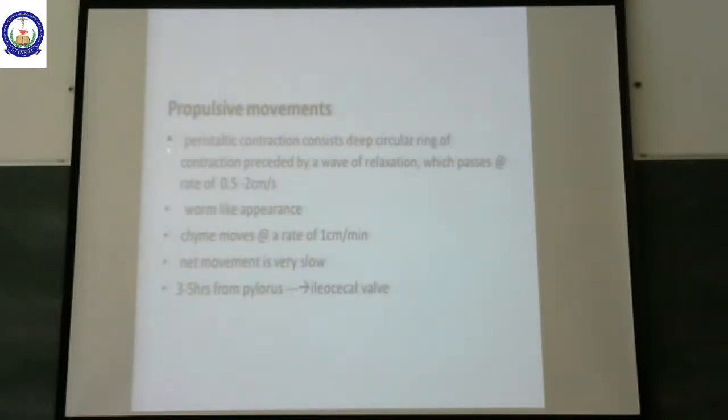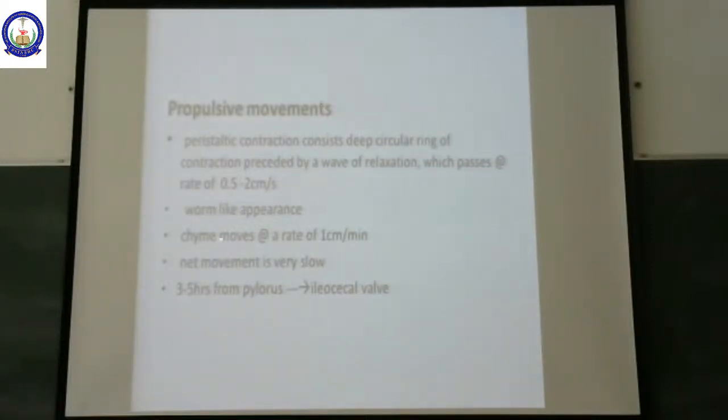Now, propulsive movement or peristaltic contraction consists of a deep circular ring of contraction, which is preceded by a wave of relaxation that passes at a rate of 0.5 to 2 centimeters per second. When you look at the propulsive movements or the peristaltic wave, it looks like a worm. So, it has a worm-like appearance.